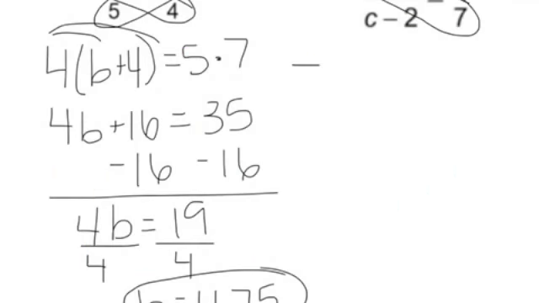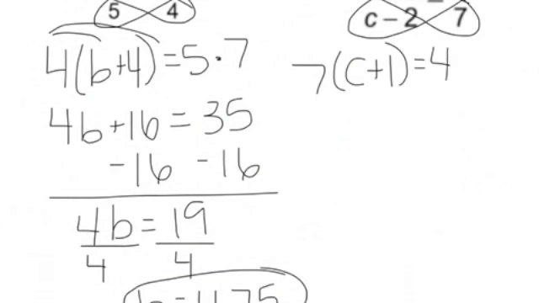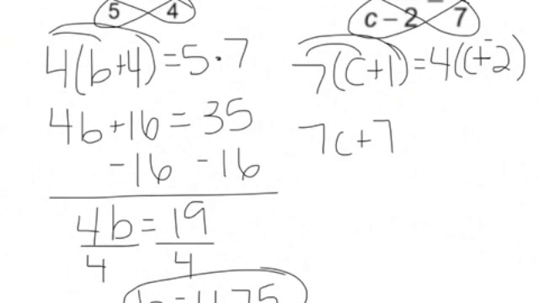We're going to take 7 times the quantity of c plus 1 equals 4 times the quantity of c minus 2. Change your minus signs to plus signs, distribute a negative. So 7 times c, 7 times 1 gives you 7c plus 7 equal to 4 times c, 4 times negative 2 gives you 4c plus negative 8. Alright, so here we have an equation with variables on both sides.